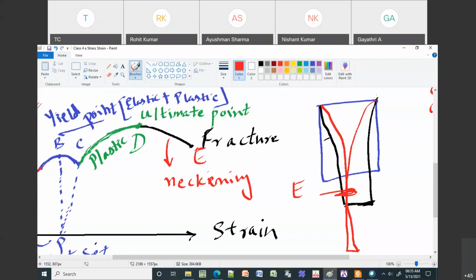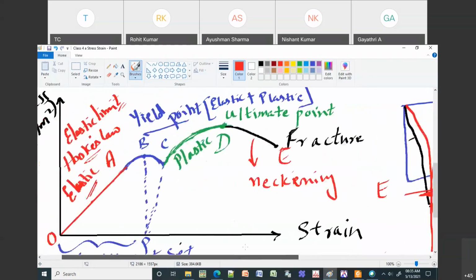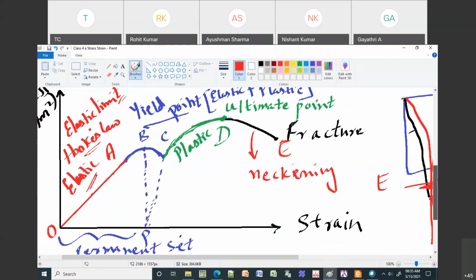Sir, how come at point B a material can have both the properties, elastic and plastic? It is a little difficult to visualize. Yeah, it is because your material has started to become plastic, but it won't become directly plastic. There is a region, and it depends on the material. In some materials, the B region will be very close to A; in some materials, the B region will be very far away from A. It depends on how elastic your material is.